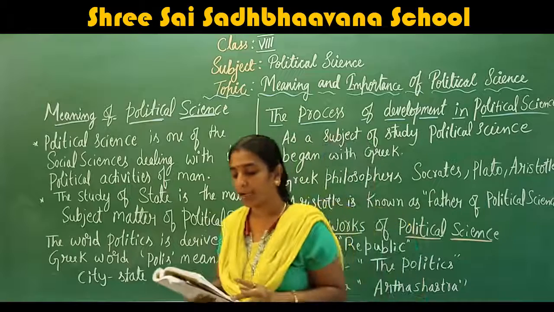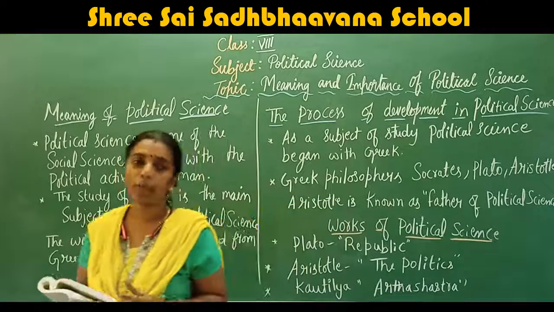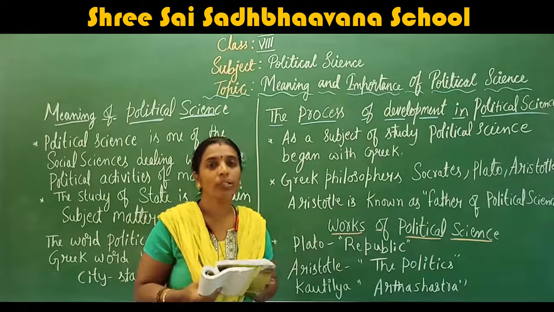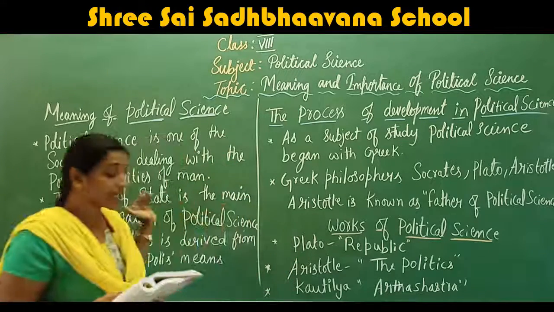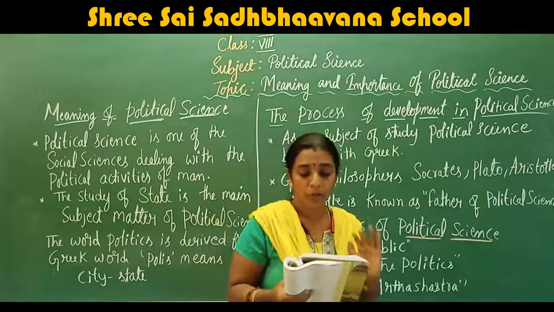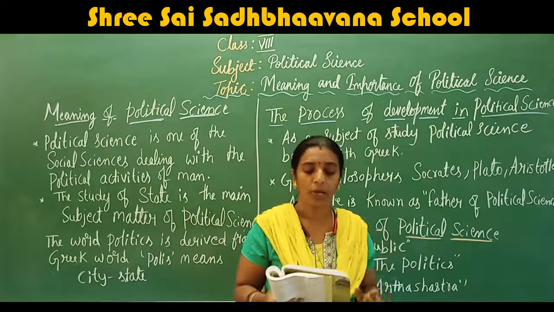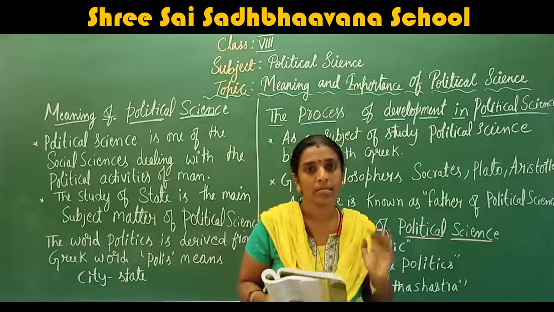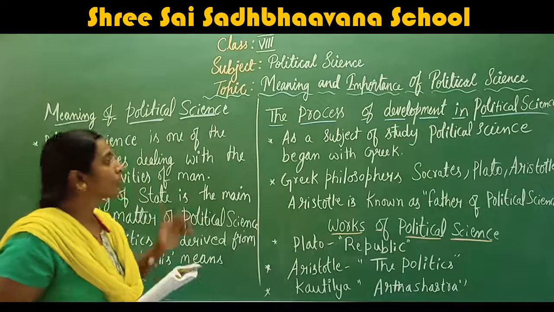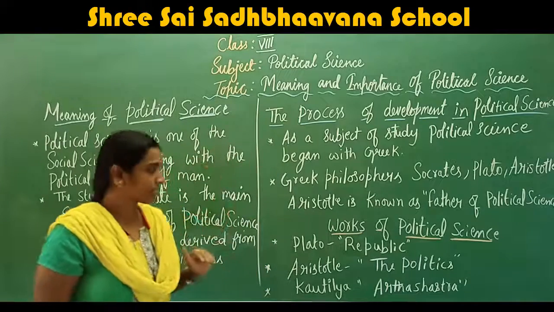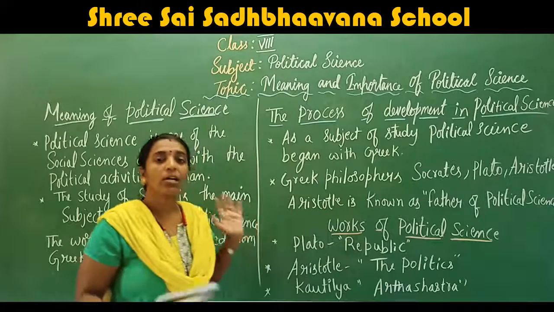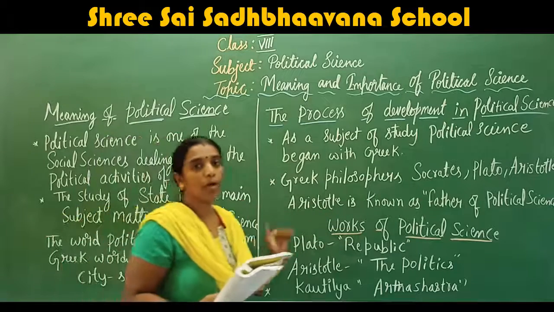The study of state, government, and human political activities is called political science. Yes, conclusion, the study of state. So the meaning of political science is the study of state, government, and human political activities. I hope you understood the meaning of political science, the process of development in political science, and the works of political science, and also at last the exact meaning.